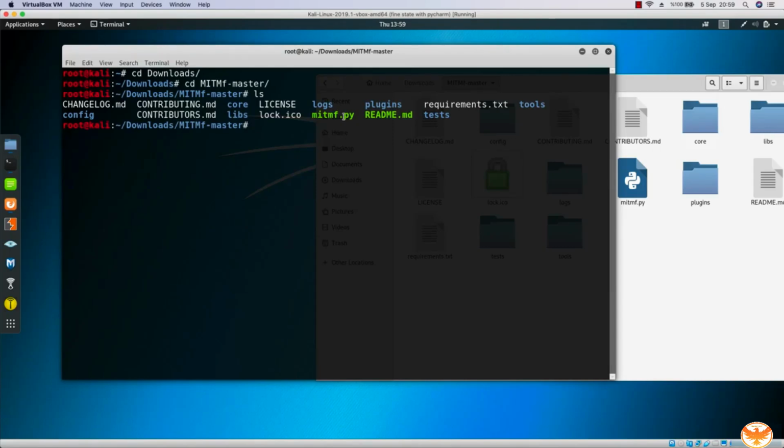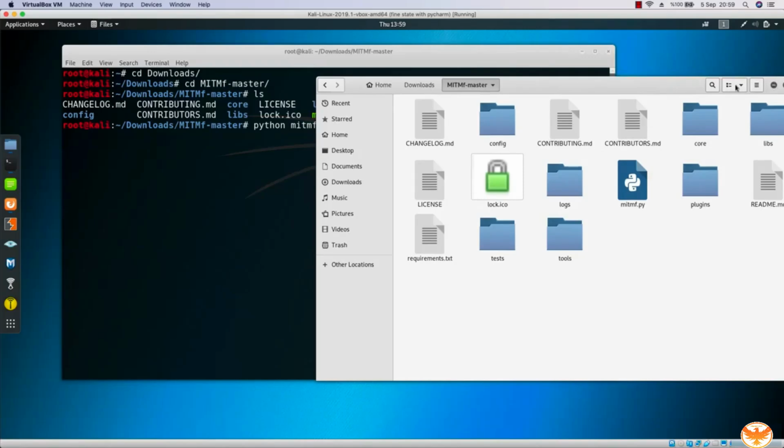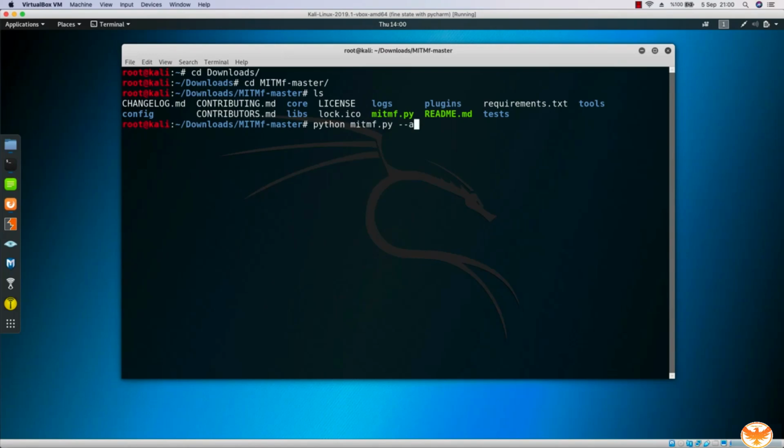So what I'm going to do, I'm just going to write Python, and if I leave a space, I can run any file that I want with, of course, the extension of py. So now I can just say Python man in the middle framework.py, and then let me close this down because I believe it blocks our vision, okay? And then I'm going to give some parameters over here like ARP spoof. It means that I'm going to run an ARP spoof attack.